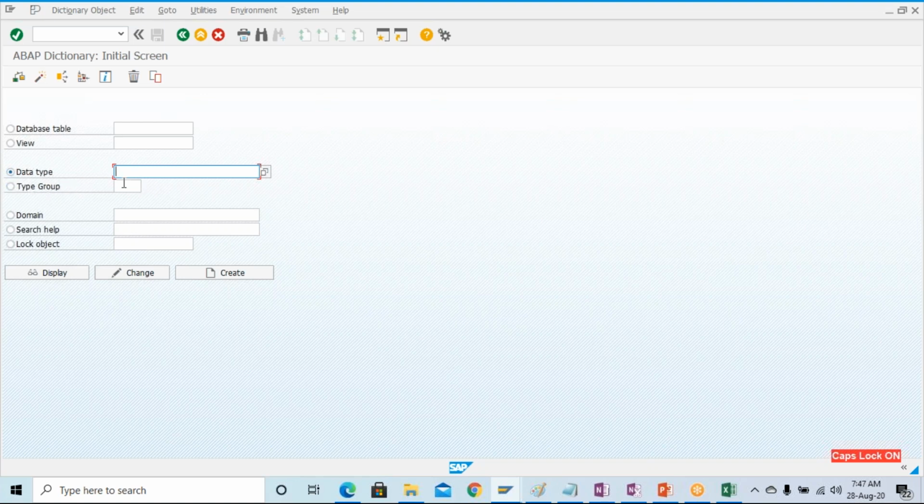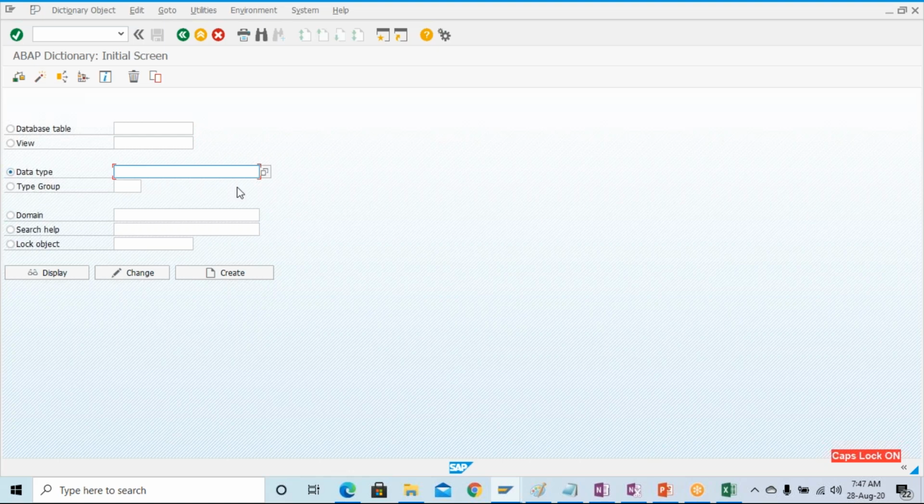That structure is also a data type. A structure is also a data type. I will show you here. Also you can create a global structure. Whatever you create in SE11 is global, that is known as global.